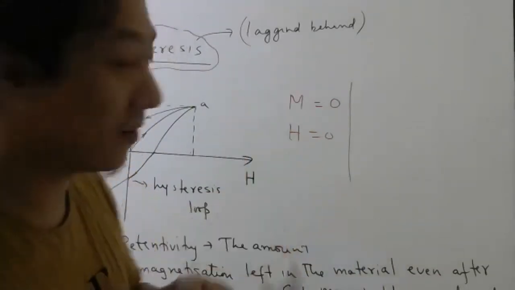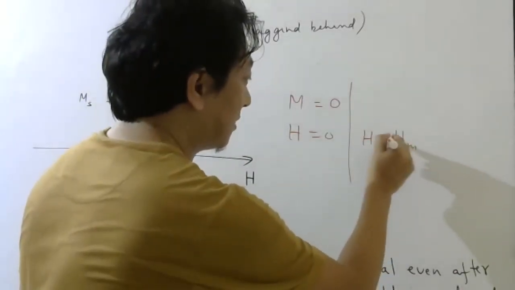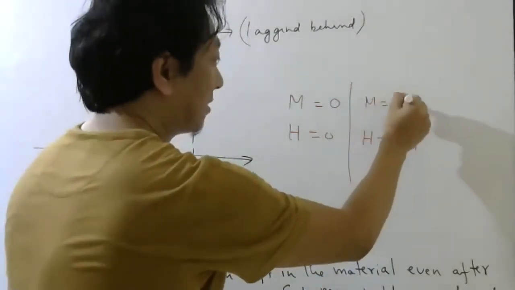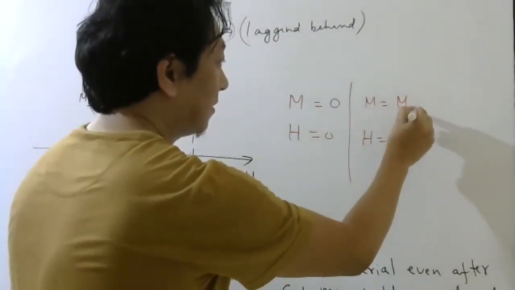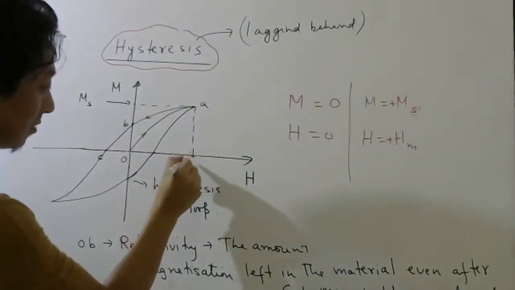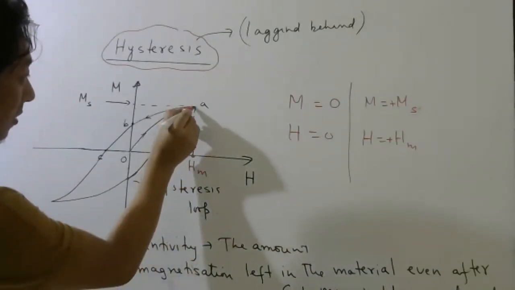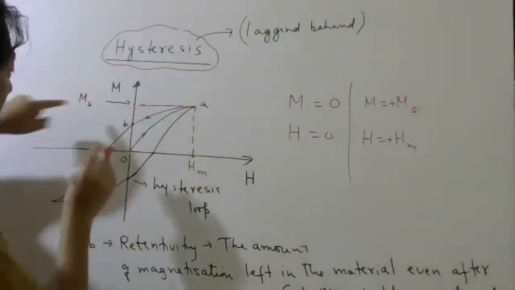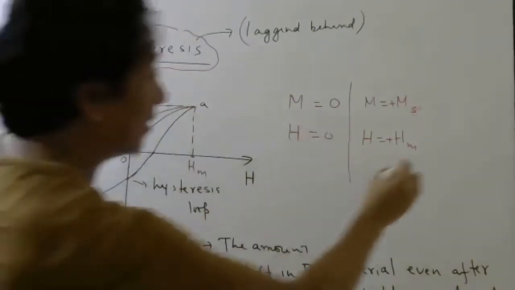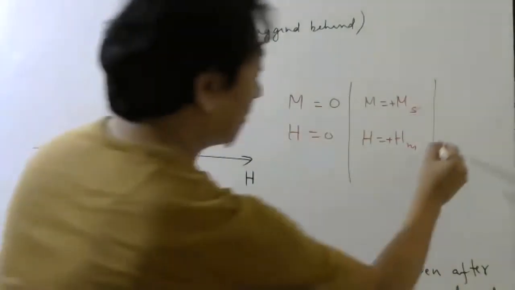After this reached some value, let's say plus HM, magnetization also became maximum, saturation, plus. When H became HM, your magnetization, the Y coordinate, became MS, right?